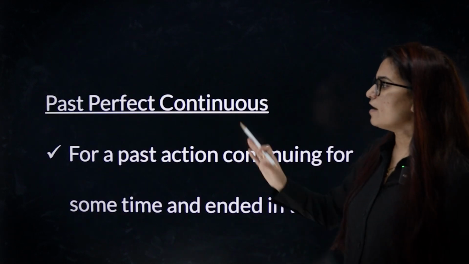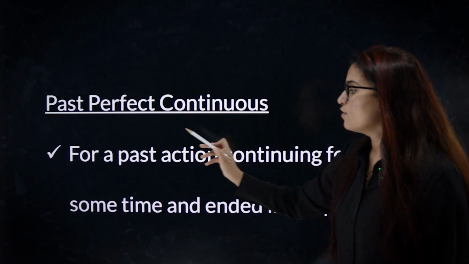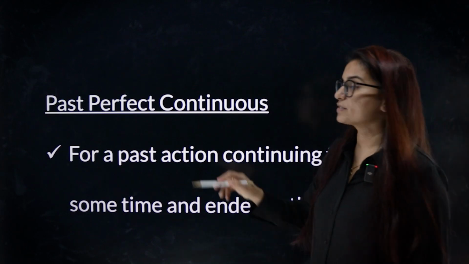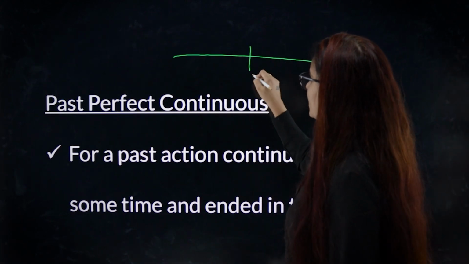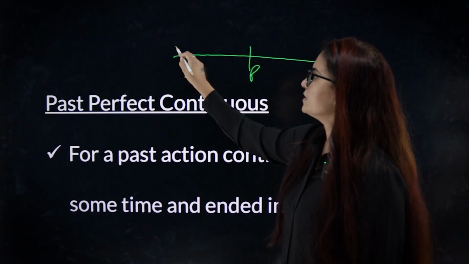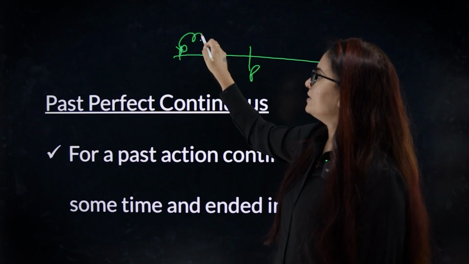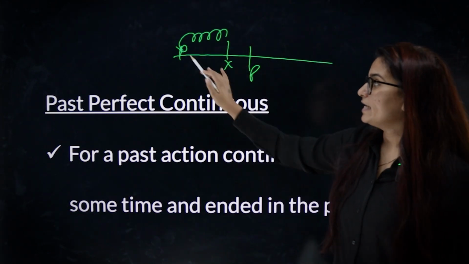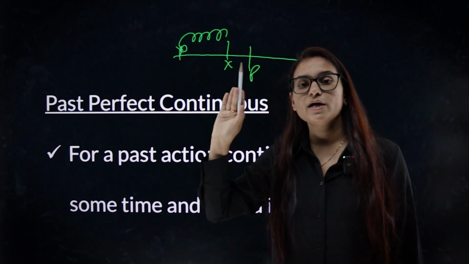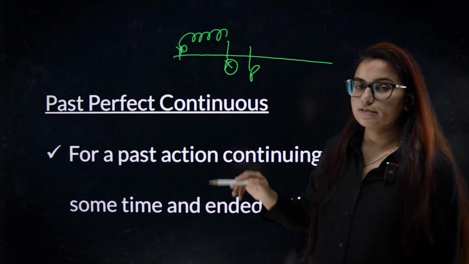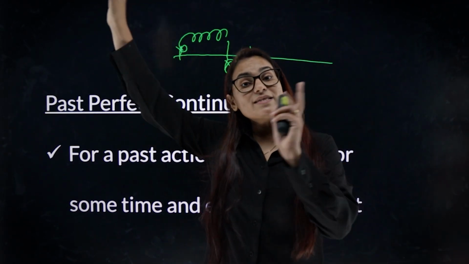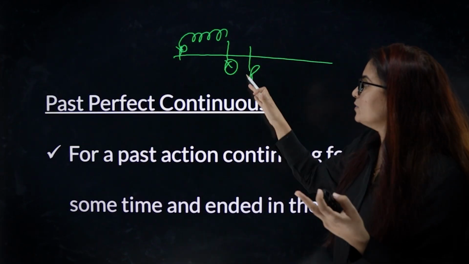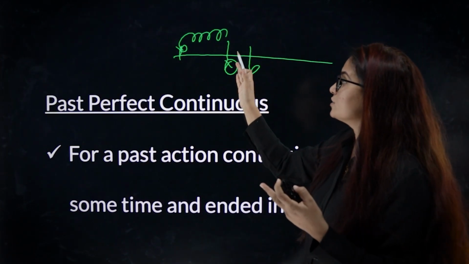Okay. Then we have past perfect continuous tense for past actions continuing for some time and then ended in the past. Look at the timeline. This is present, this is past, and the action started, it continued, but it got over in the past itself. But when we talked about present perfect continuous tense, what was happening? It was still continuing, but here it's over.